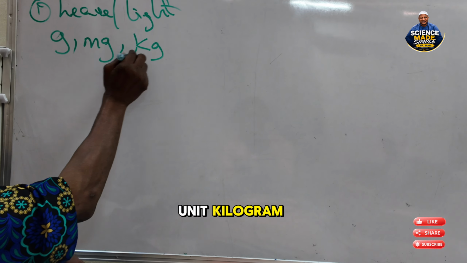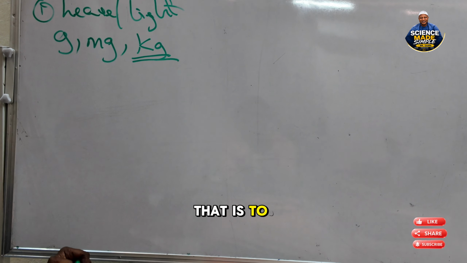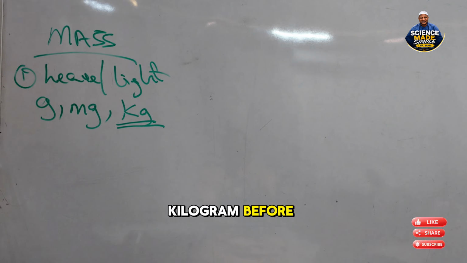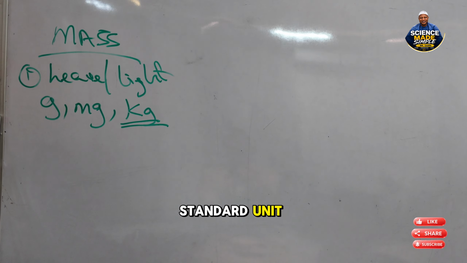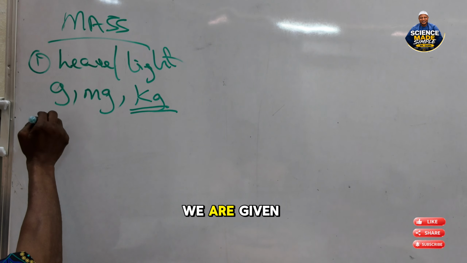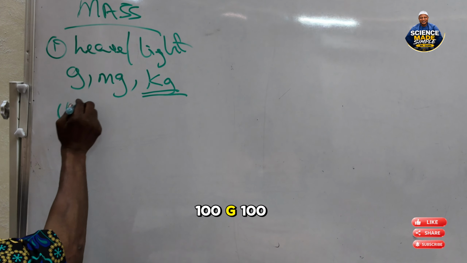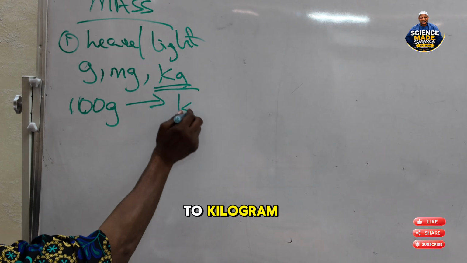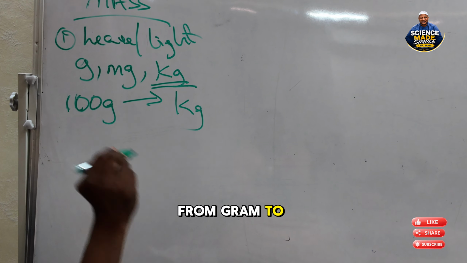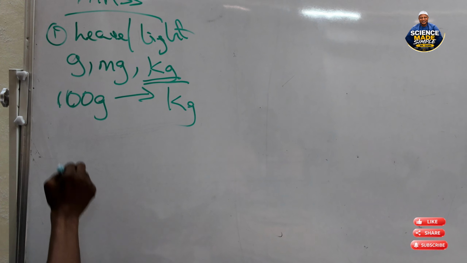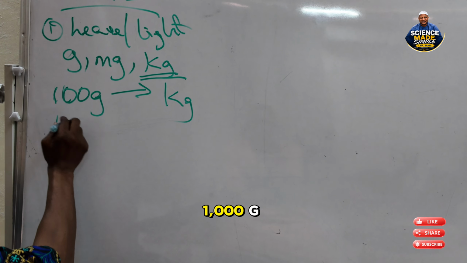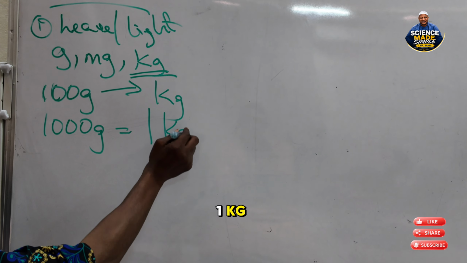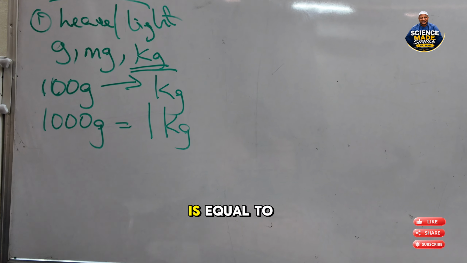Among all these units, kilogram is the standard unit. That is to say, we need to convert all our answers from gram or milligram to kilogram before it can be called the standard unit. So now, let's say we are given 100 gram. To convert 100 gram to kilogram, from our previous knowledge, we know that 1000 gram is equal to 1 kilogram.